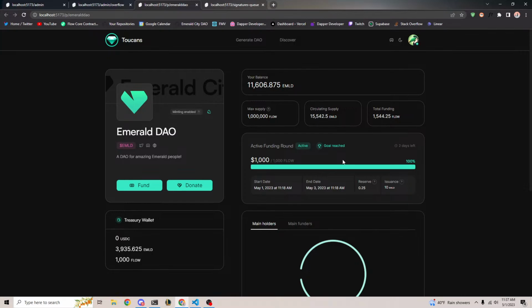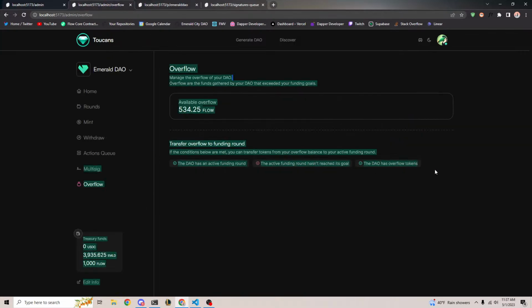Unfortunately, I don't know why. I think I must have broke it. Usually there would be a button here called claim overflow, and I'd be able to claim some of the overflow back. But for some reason, it's just not there. The demo gods were not with us today. But just know that that is a feature. Or like I was saying, the other option is the admin can convert some of the overflow to the next funding round and use it as funds towards the next goal. So yeah.